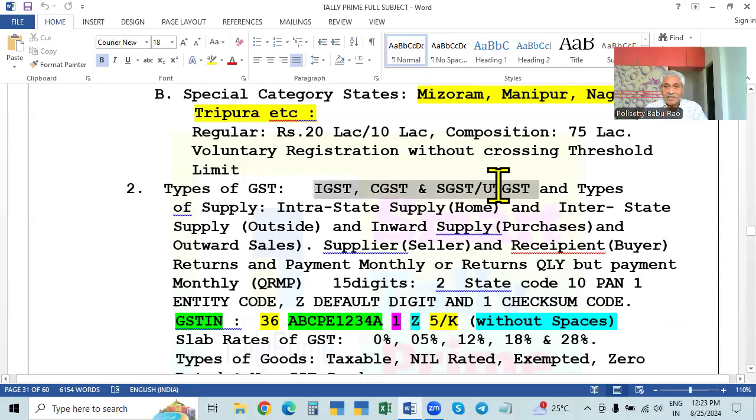So these three are actually four, but these two are the same, either this or that. These are called the components of GST. So the total will not be charged as just GST. Depending on the supply, on the sales we collect CGST and SGST, or CGST and UTGST. In another case, we collect IGST, total 18%. In this case, 9% and 9%. Like that, we will collect.